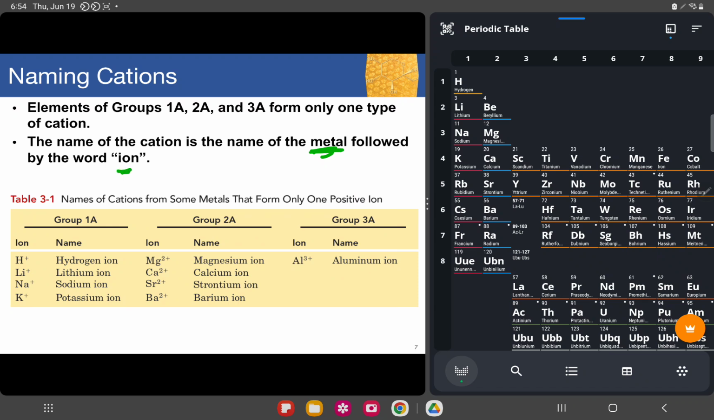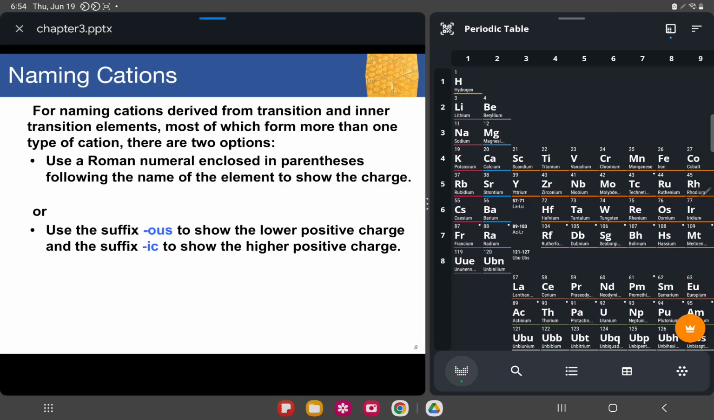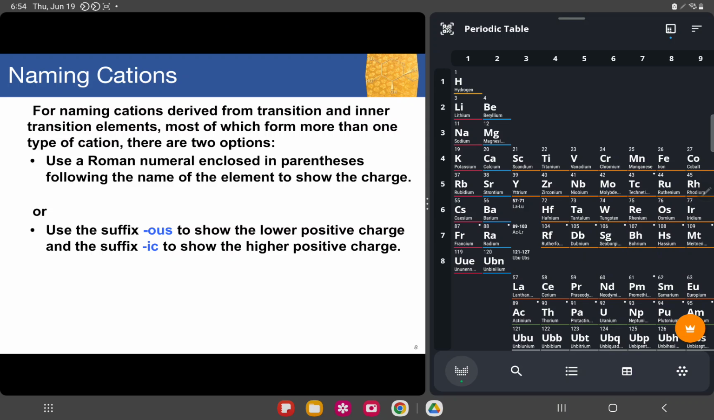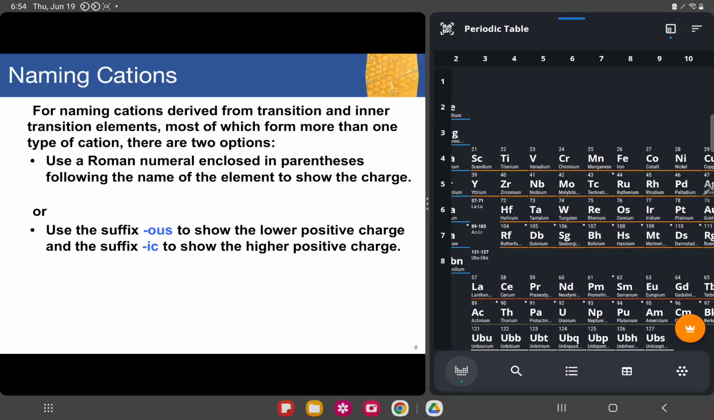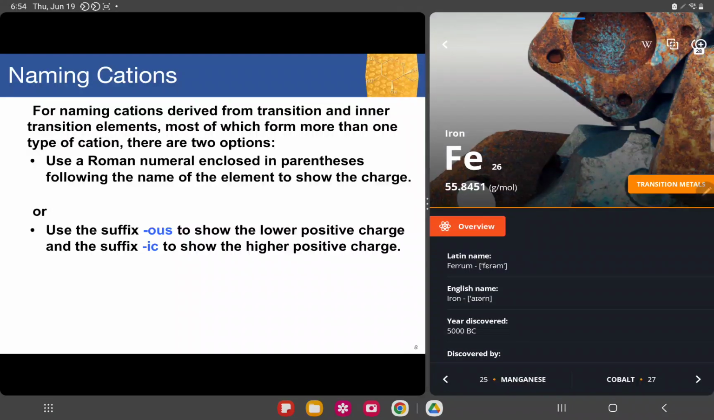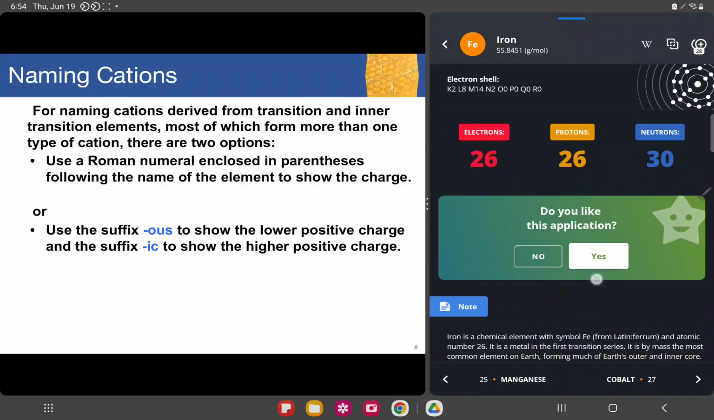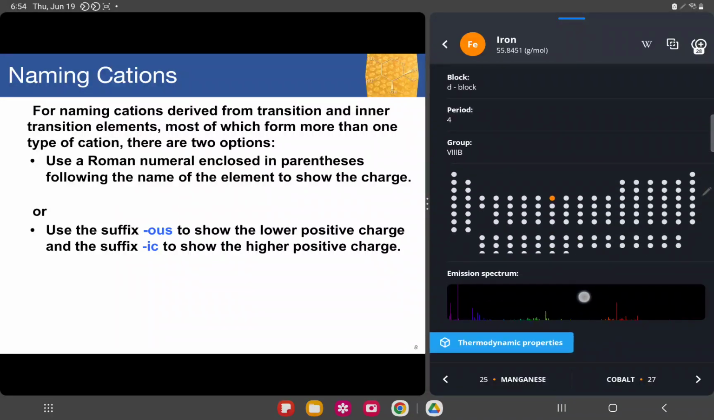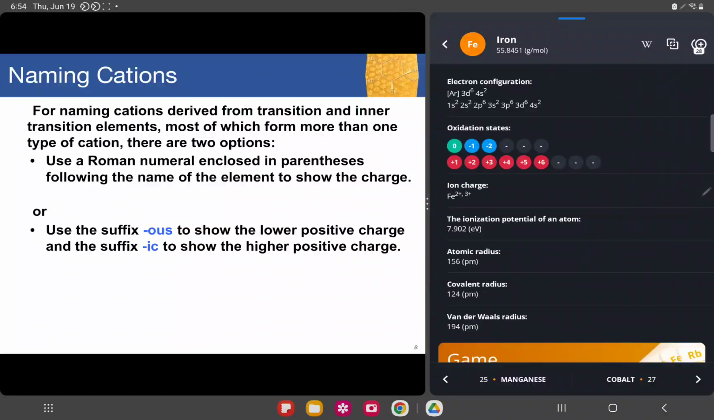Okay, that's how you name group 1A, 2A, and 3A. For naming cations derived from the transition and inner transition elements, most of which form more than one type of cation, there are two options. You'll notice that some have higher and lower oxidation numbers. Say, for example, iron. Iron has positive 2 and positive 3 oxidation numbers.